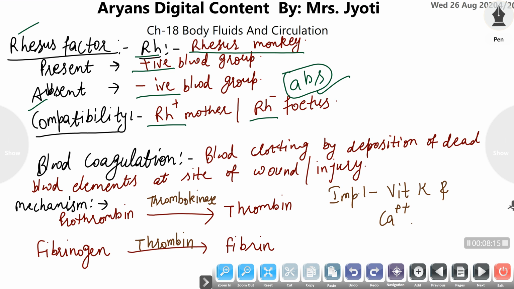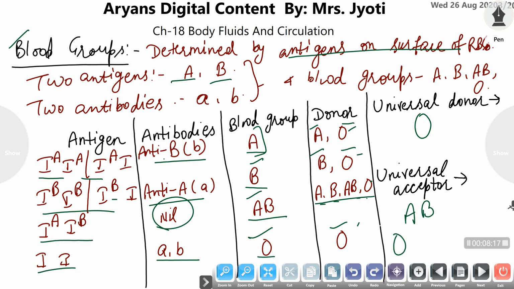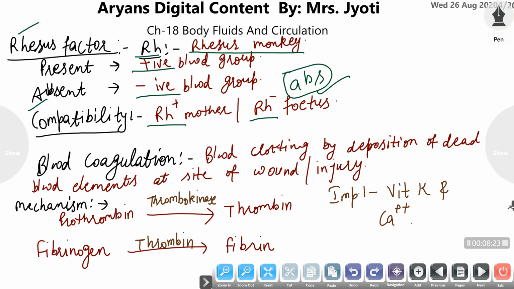On this basis, O negative is the rarest blood group in the world. O negative can receive blood only from O negative, meaning a person with blood group O and lacking the rhesus factor.